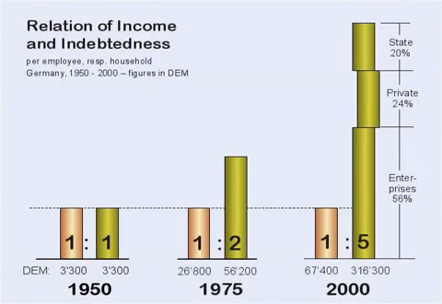In order to make it more comprehensible what this means for an individual participant in the economy, we can divide the sum of all debts by the number of participants and compare this share with his annual disposable income. The income columns for the given 3 years are kept equally high, although the absolute figures are quite different. They are given below the respective columns. In this way, the ratio between income and debt share can be compared. In 1950 it was 1:1. In 1975 the debt share was twice as high as the income, and in 2000 the ratio between income and